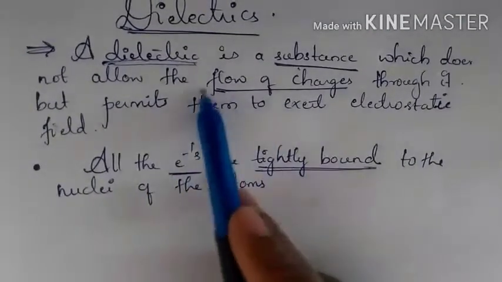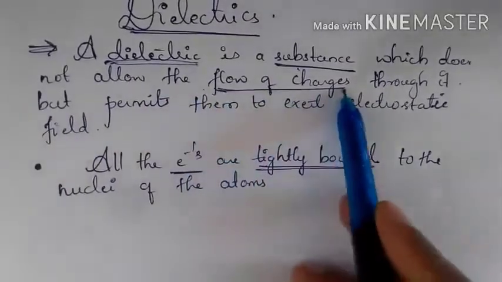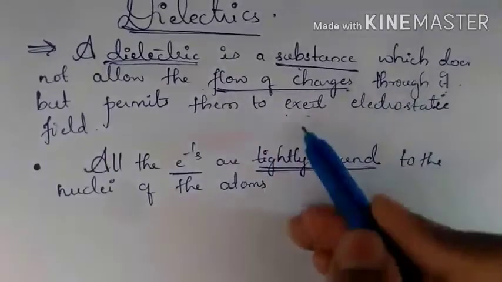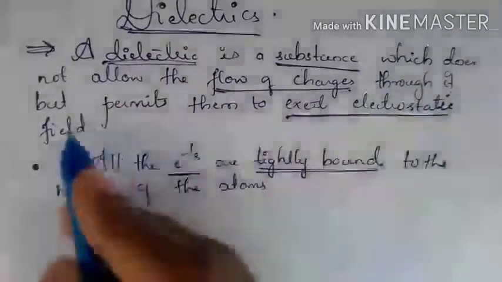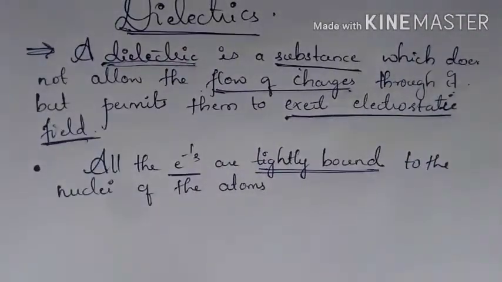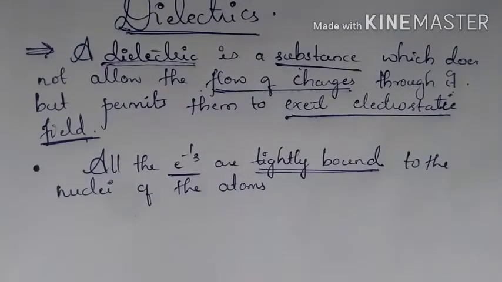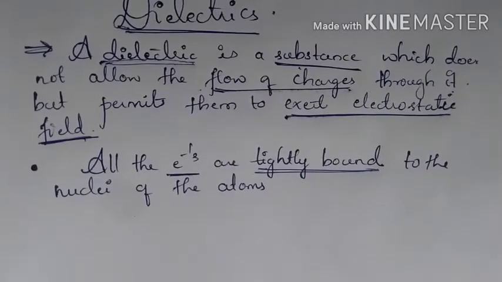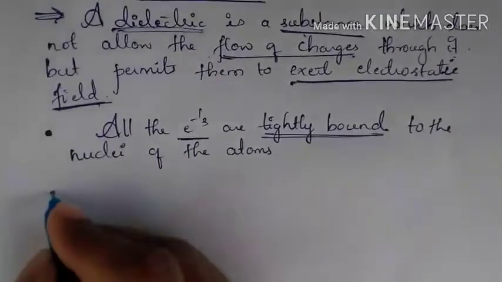So there won't be any flow of charges through it, but it can exert an electrostatic field. There are no free electrons to carry current, hence the electrical conductivity of a dielectric is almost zero.